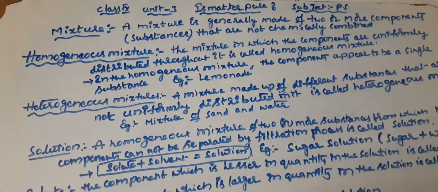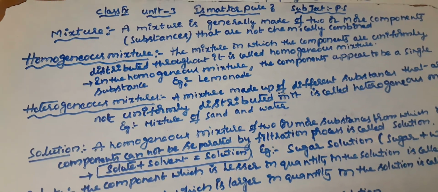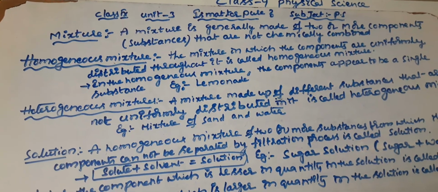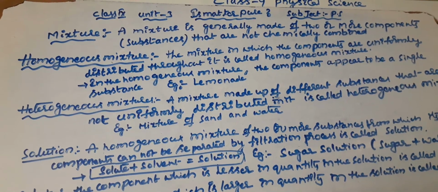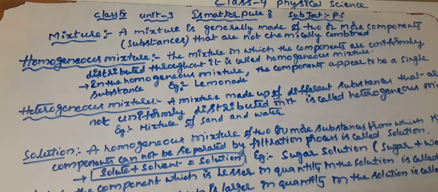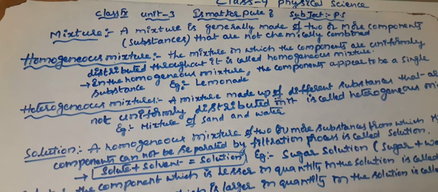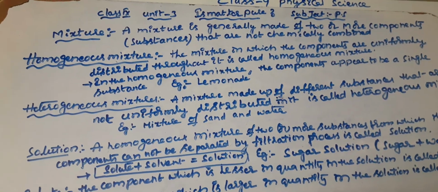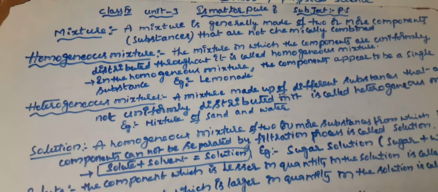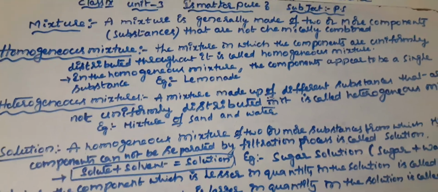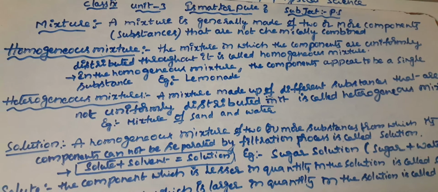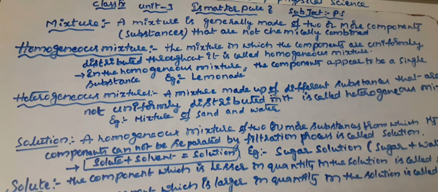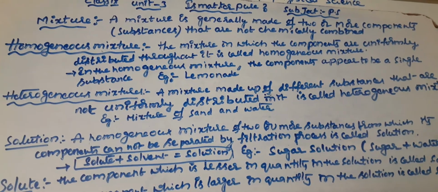Next, these mixtures are classified into homogeneous mixtures and heterogeneous mixtures. But what is a homogeneous mixture? A mixture which is formed by mixing two or more substances, after mixing, the mixed substances will appear as a single substance. We cannot identify the difference between the substances which are mixed to form the mixture. In such cases, we get a homogeneous mixture. The mixture in which the components are uniformly distributed throughout it is called a homogeneous mixture. In a homogeneous mixture, components appear to be a single substance.